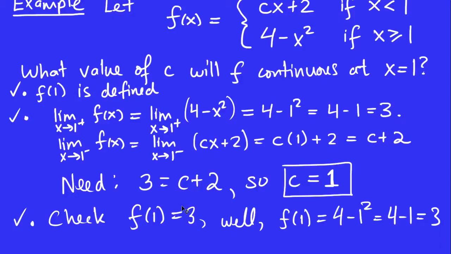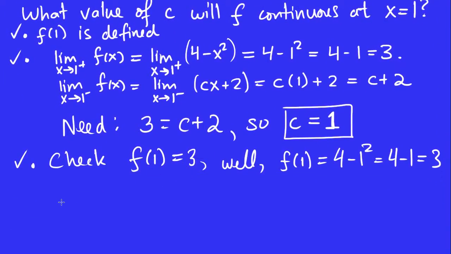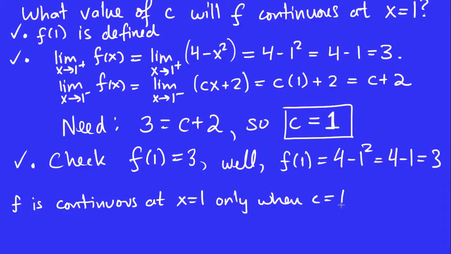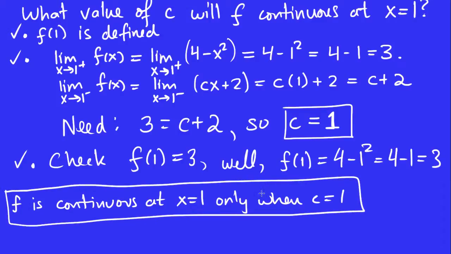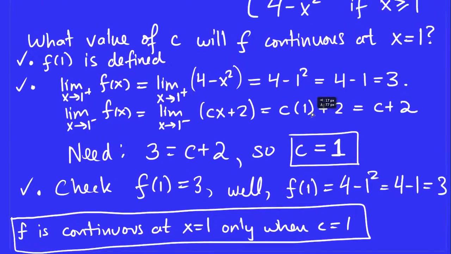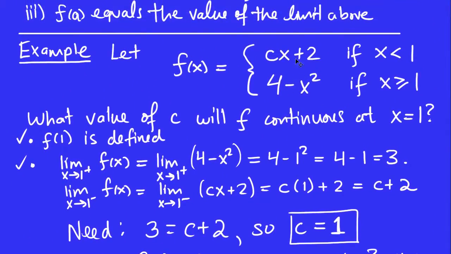So our conclusion is, it's always nice to write a quick sentence: f is continuous at x equals 1 only when c is equal to 1. So this is a very typical example. You can expect problems like this, and it's not too bad. We'll do some more and then we'll get a little bit better feel for it.